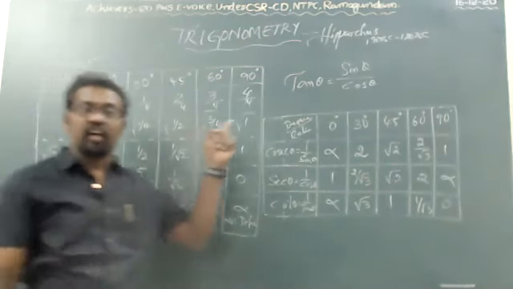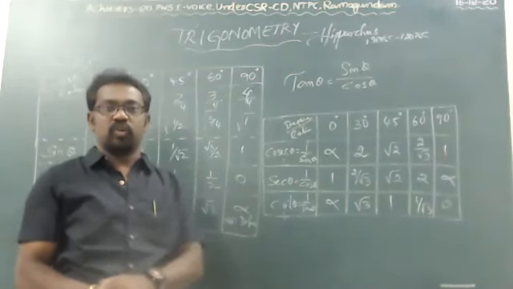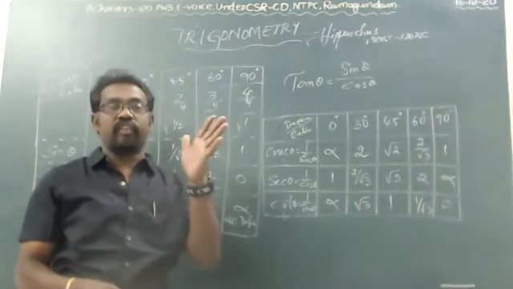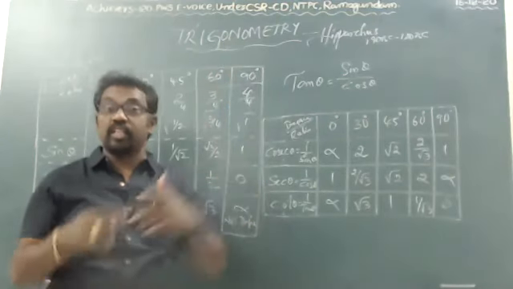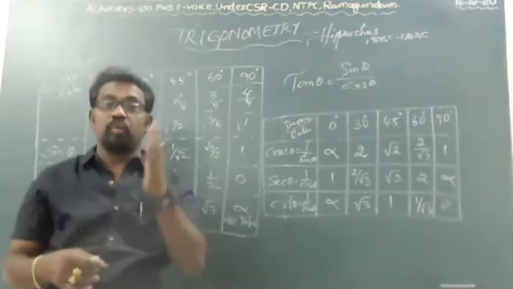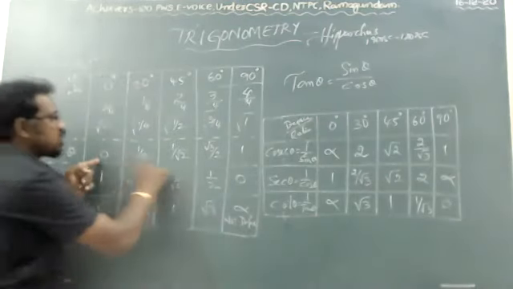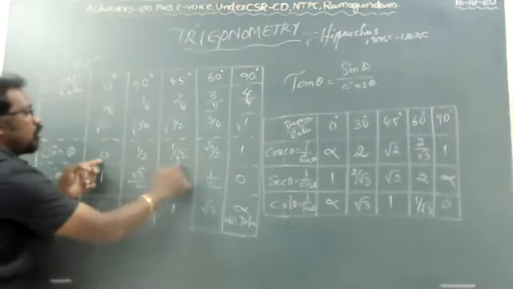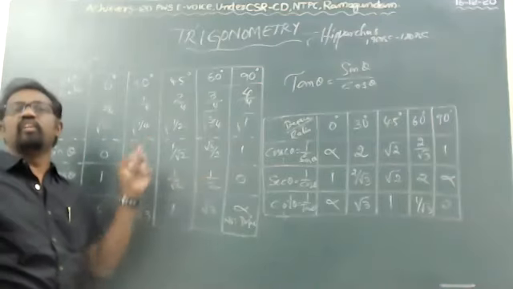Now, from the right-angled triangle itself, Mr. Hipparchus decided. So if you want to remember cos 60, if I ask, you just have to go through sin 30. Sin 30, you have to note well: 0, 1 by 2, 1 by root 2, root 3 by 2 and 1. This is most important, the first row: 0, 1 by 2, 1 by root 2, root 3 by 2 and 1. If you are very thorough in this, the remaining are very easy.